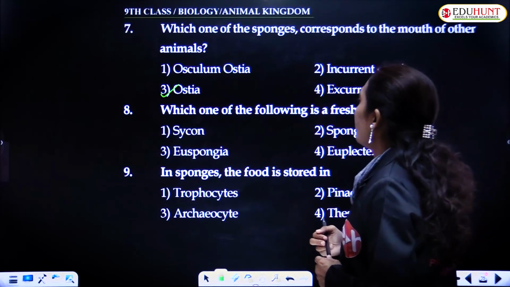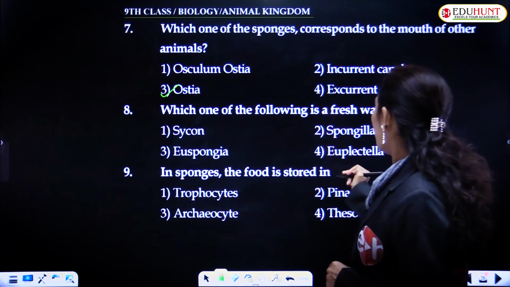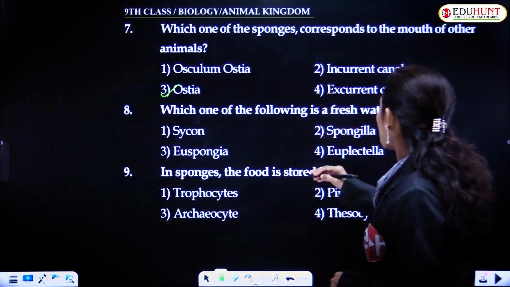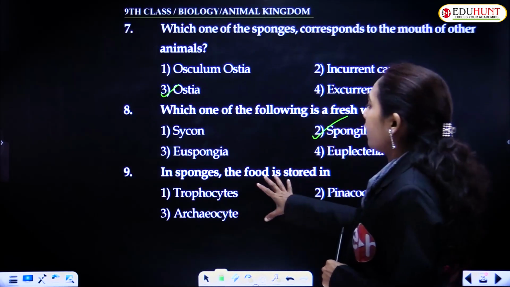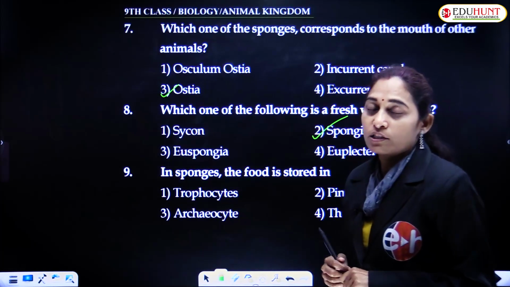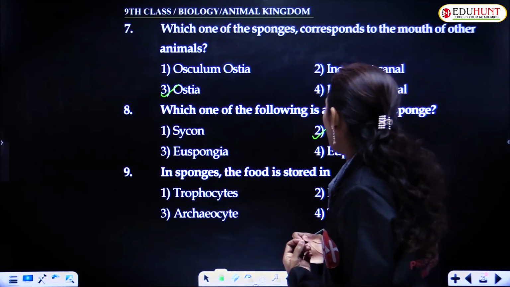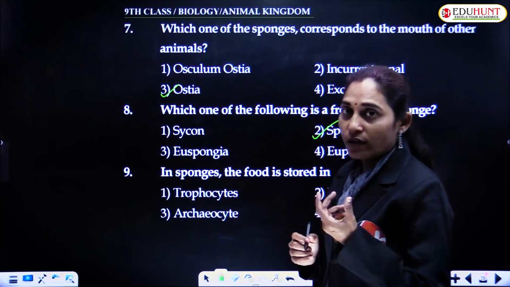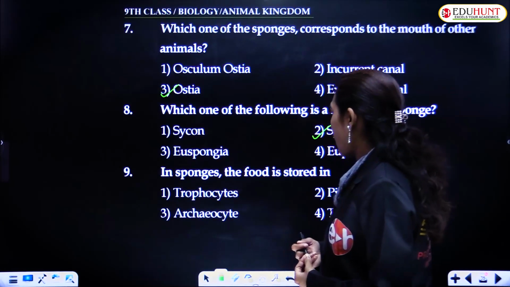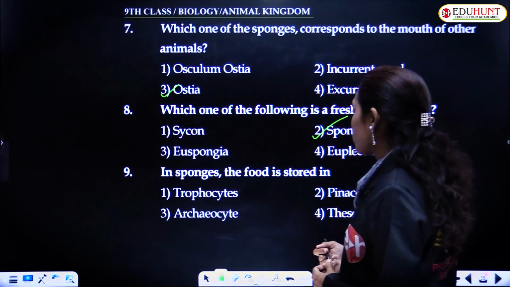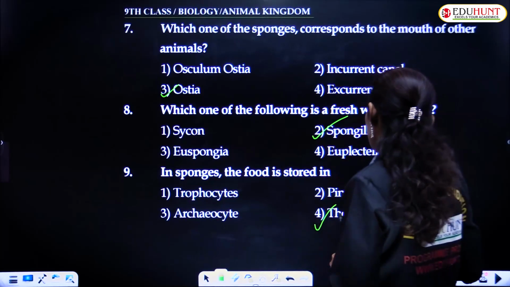It is a porous body. Which one of the following is a freshwater sponge? Sycon, Spongilla, Euplectella, Euspongia. Spongilla is a freshwater sponge. Except this, all the other three sponges are marine sponges. Most of the sponges are marine only; very few sponges are freshwater sponges. In sponges, the food is stored in thesocytes. Food storage cells are thesocytes.